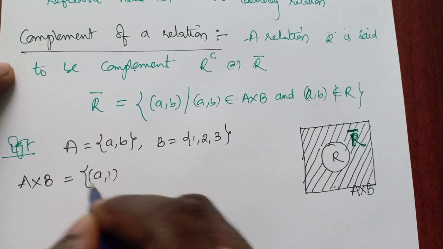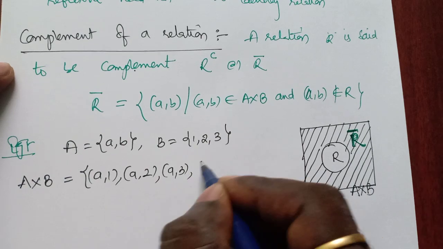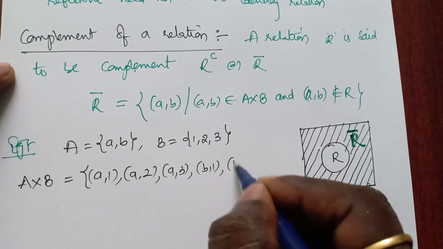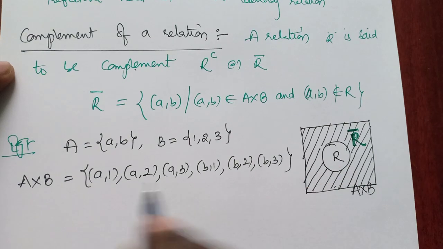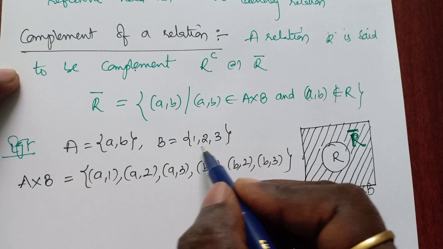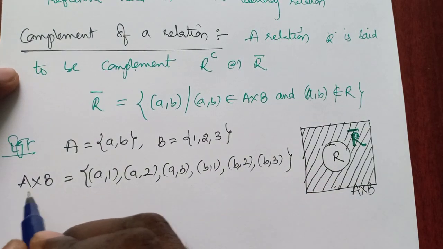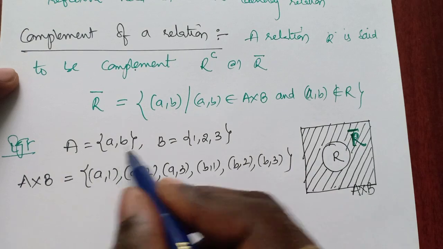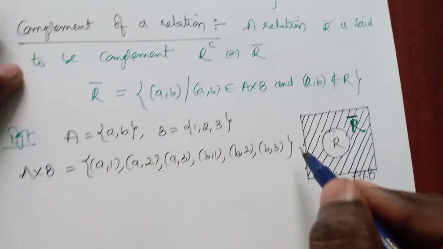Clearly (a, 1), (a, 2), (a, 3), (b, 1), (b, 2), (b, 3). Here the number of elements in A is 2, and in B is 3. So the Cartesian product contains m into n elements, which means 2 into 3, which is 6.